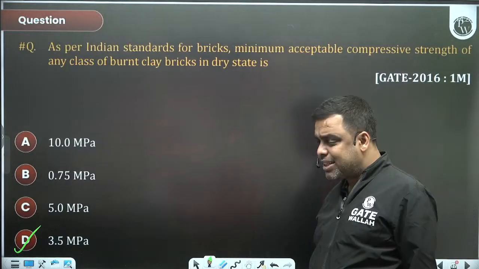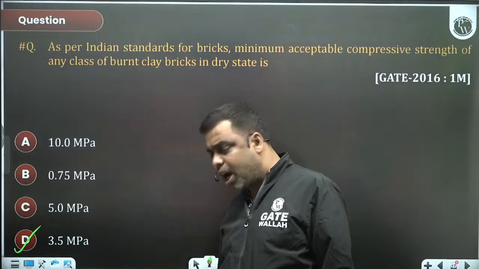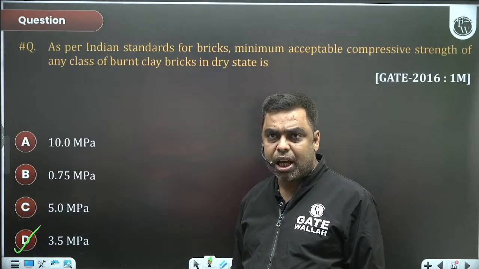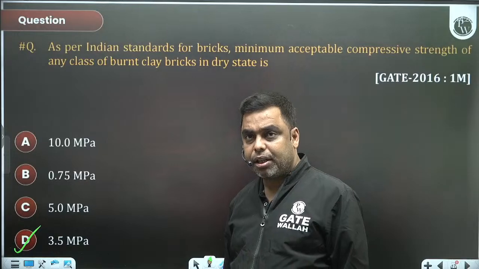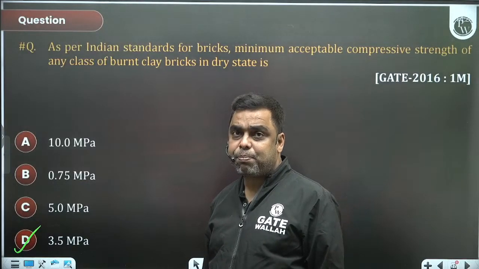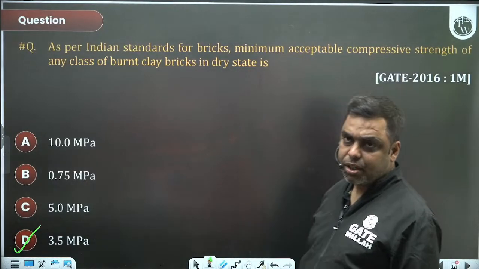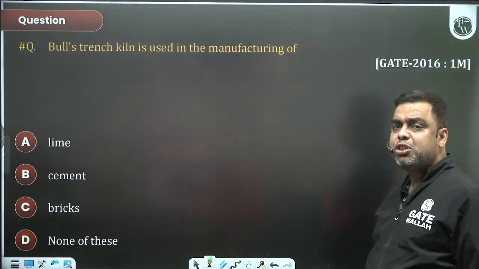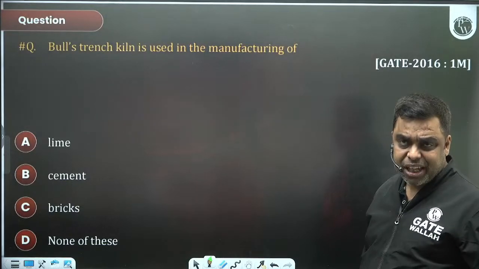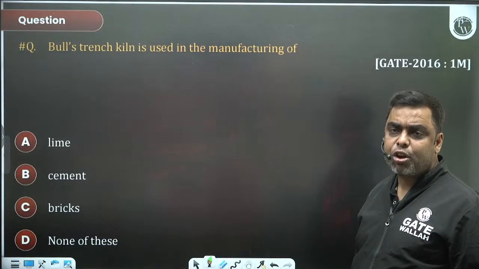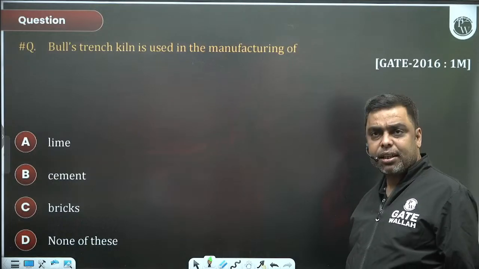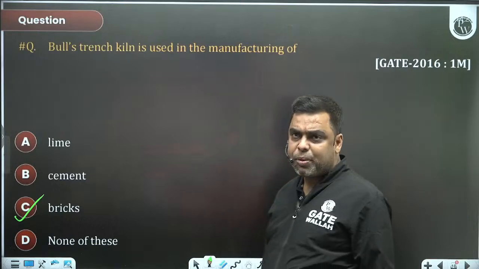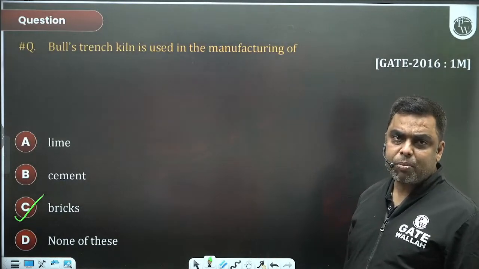Although it is not in syllabus, I am giving you the answer. A is not the answer, Subodhji, that is for class 1 brick. 10 megapascal is for first class brick. Next, bull trench kiln is used for the manufacturing of, it's a very famous kiln, what? Bricks, right? They've asked a very simple question although, but this is out of syllabus. It is not mentioned in the syllabus.